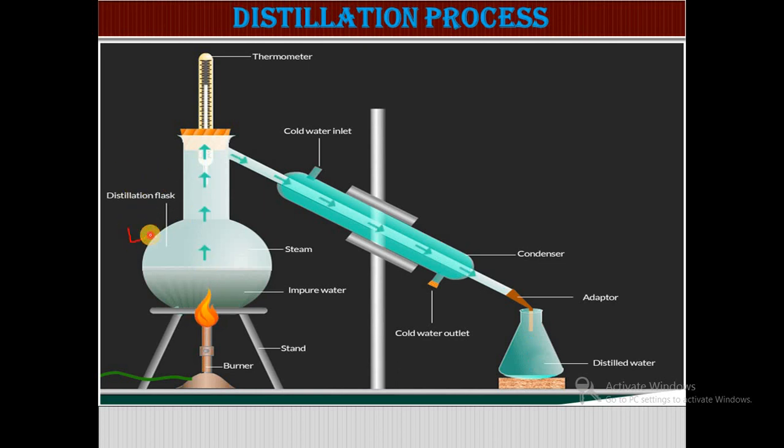This is the distillation flask, this is the burner, impure water, then vapor arises, steam, this is the thermometer, then this is the condenser, and after that is distilled water. Sometimes we use an adapter to avoid any loss.